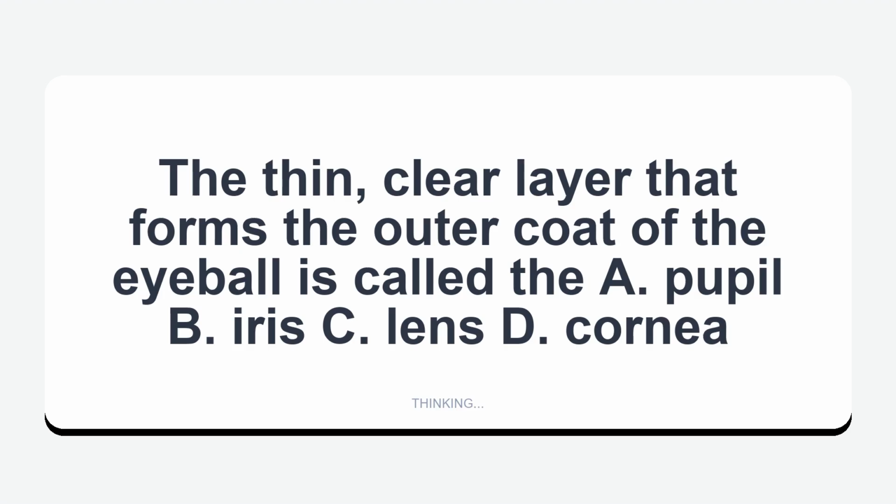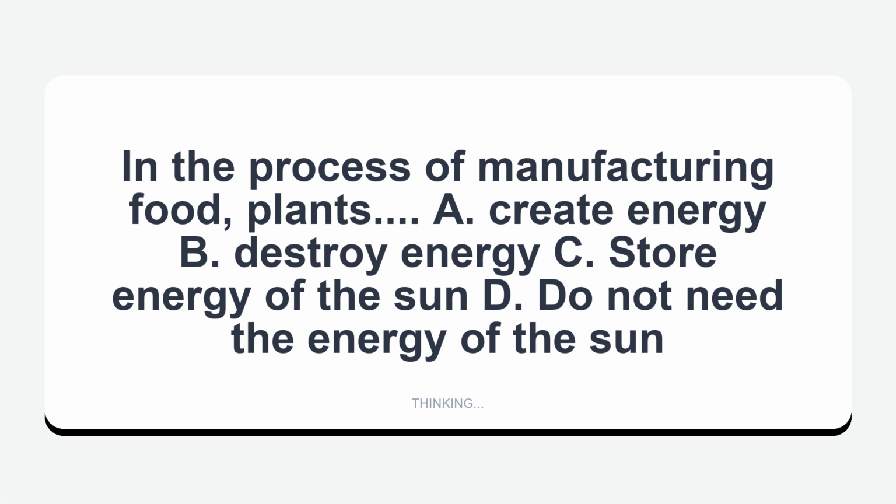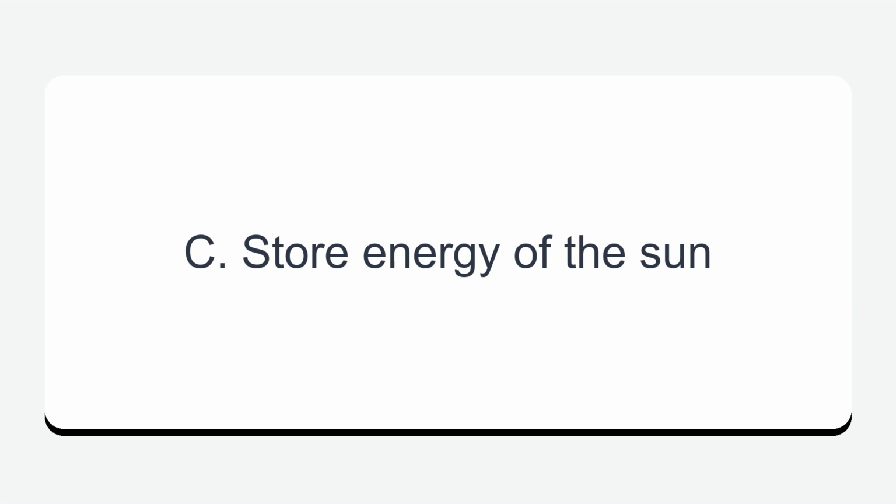The thin, clear layer that forms the outer coat of the eyeball is called the A. Pupil, B. Iris, C. Lens, D. Cornea. Cornea. In the process of manufacturing food, plants A. Create energy, B. Destroy energy, C. Store energy of the sun, D. Do not need the energy of the sun. C. Store energy of the sun.